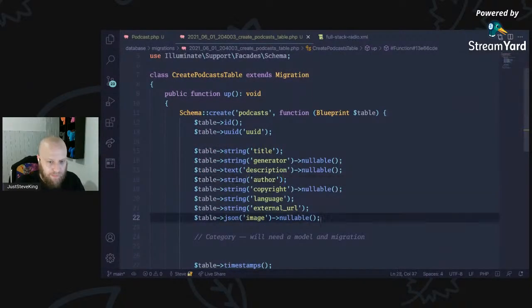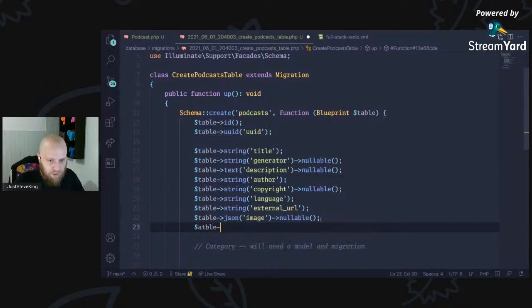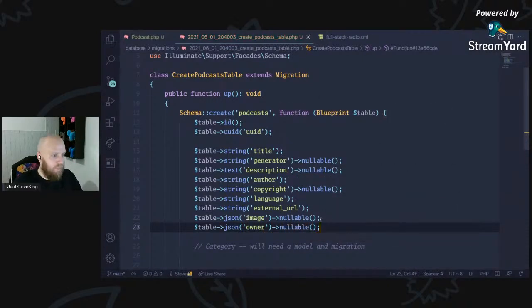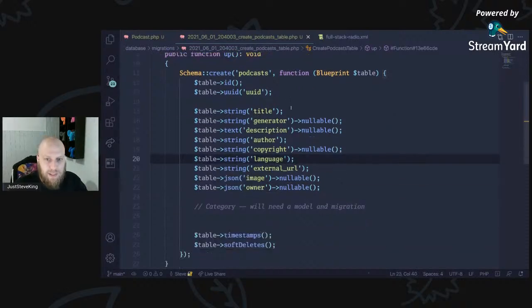But we'll add it, just in case we want it later on. So we're going to say table JSON owner, nullable. So what we're going to have here, we've got a title of a podcast, we've got what generated it, description, the author, the copyright information, what language it's in, a link to it.